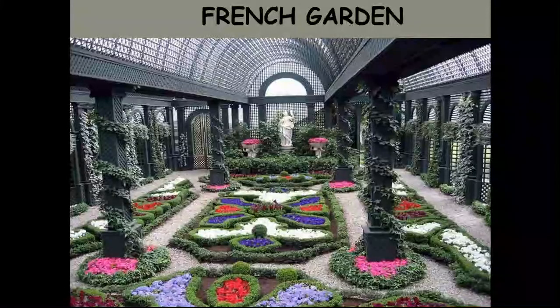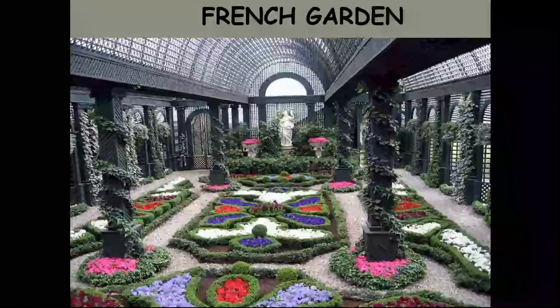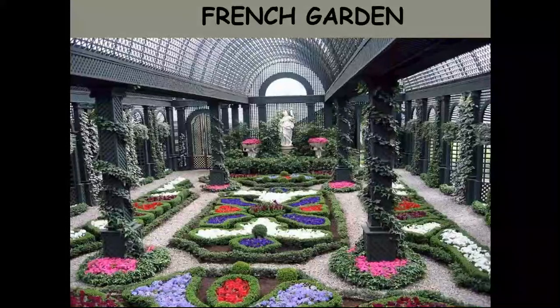The French formal garden, also called the Jardin à la Française. Symmetry and order are the heart of French landscape design. The gardens are also meant to be viewed from a distance, and so form and design play a very major role. In this typical French garden, you can see symmetry is maintained all over, either by using creepers or flower beds.